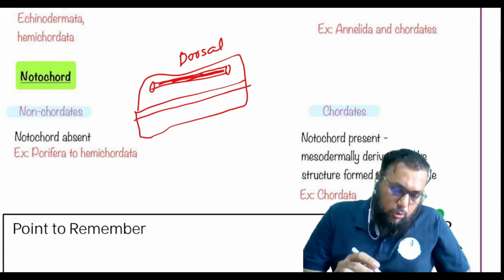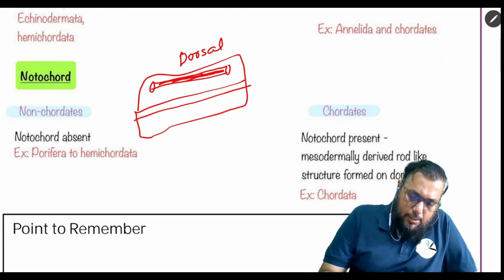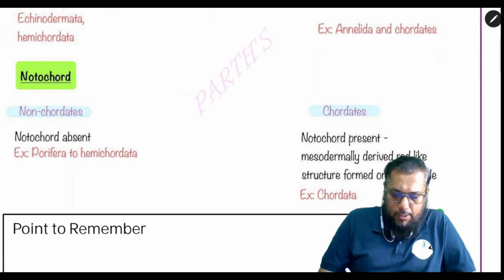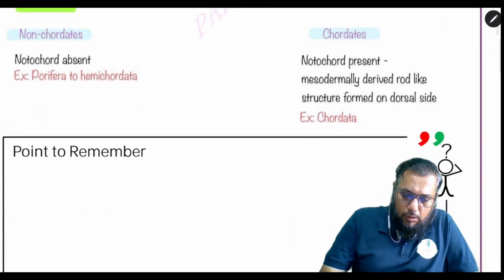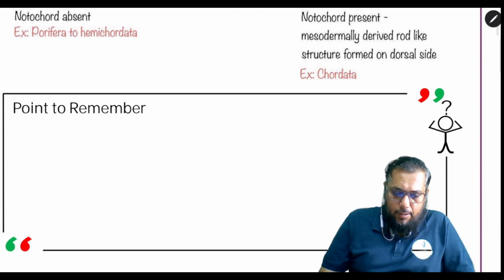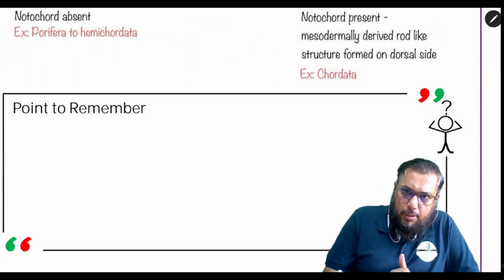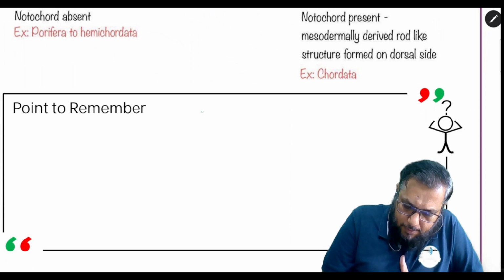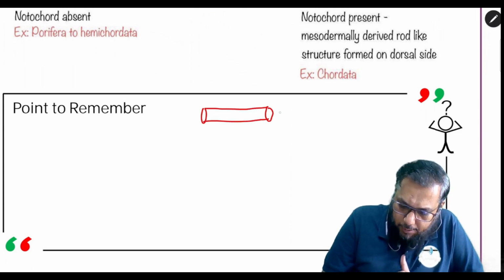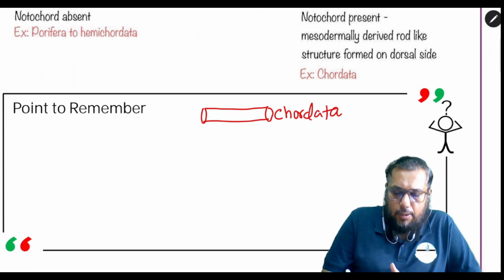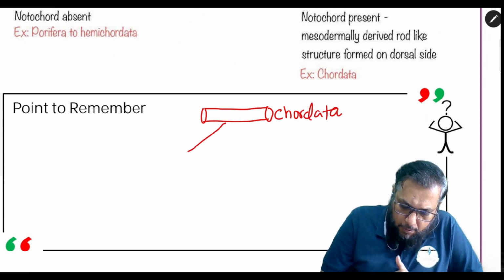Now there's an interesting thing to note, and the MCQ type pattern that is asked goes like this. Remember that you have a group called chordata. And in them, the notochord is present.